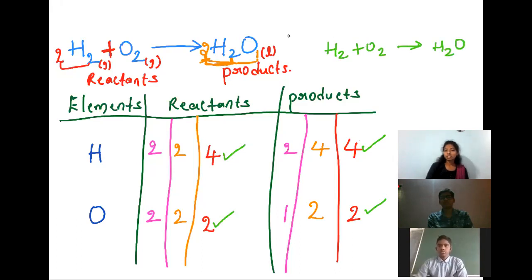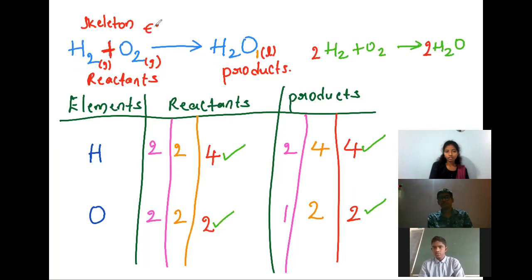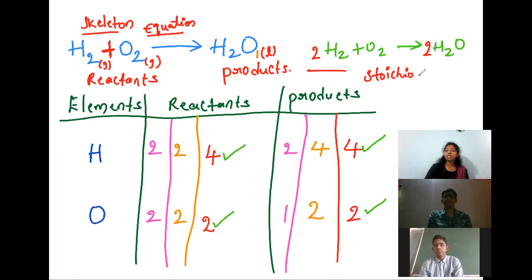So what we call here a balanced chemical equation and an unbalanced chemical equation. See, when a chemical equation is not balanced, that is called a skeleton equation. Okay, here I want to erase these numbers. So this is the first chemical equation given as a skeleton equation. This is when it is not balanced. Now this chemical equation is balanced, so we can call this a stoichiometric equation.